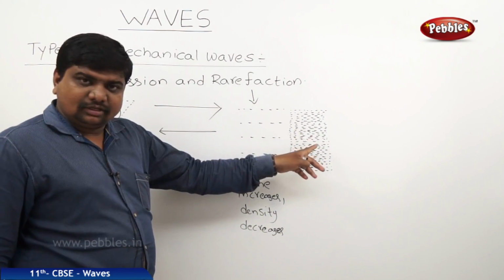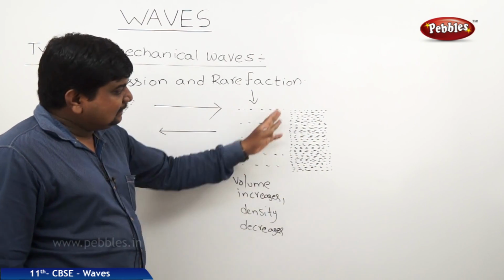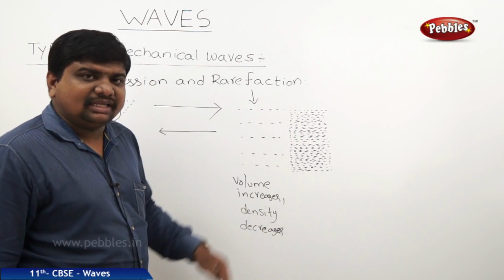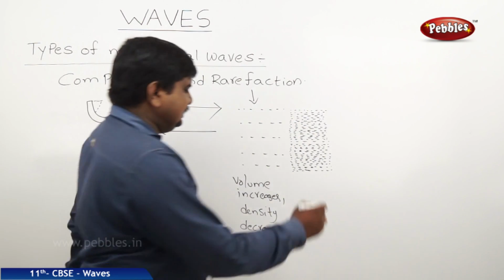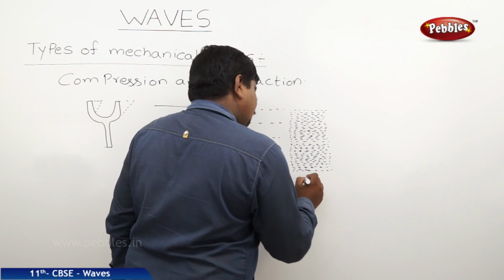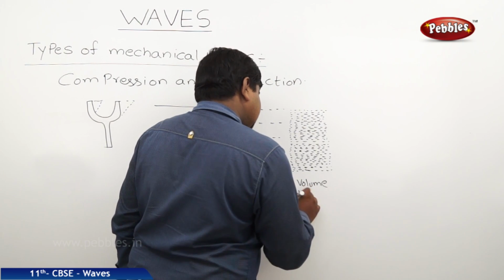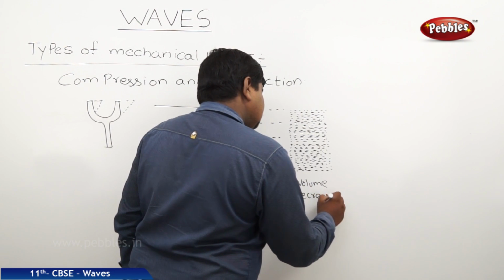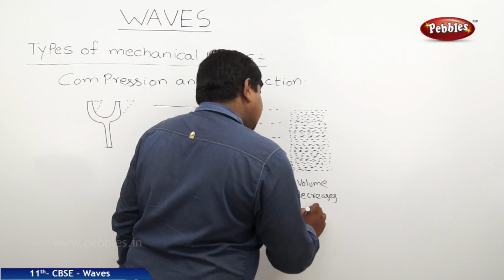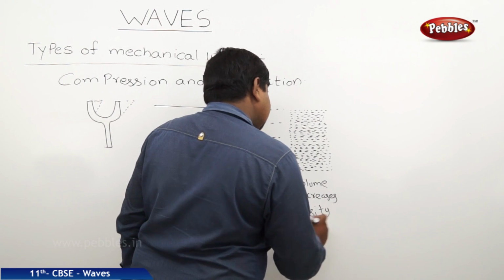So here to here, what is the difference? Here, more particles are crowded in the given volume. That means density increases, volume decreases, correspondingly density increases.